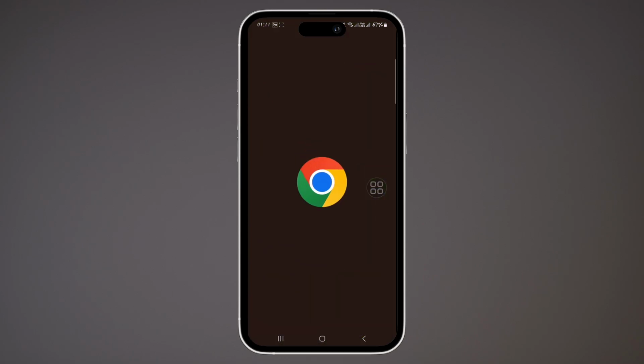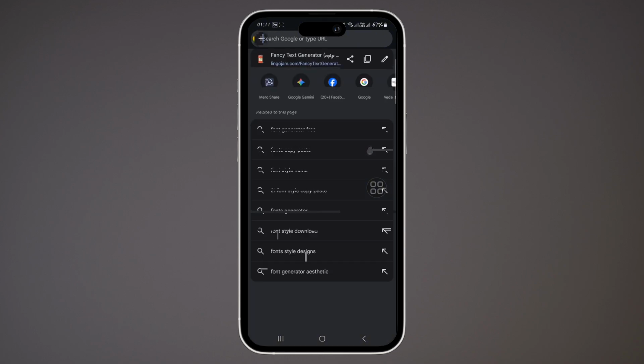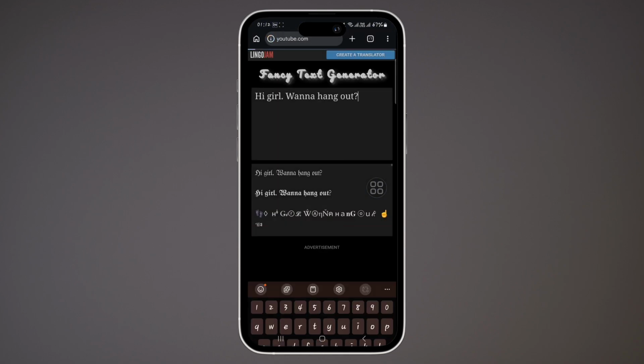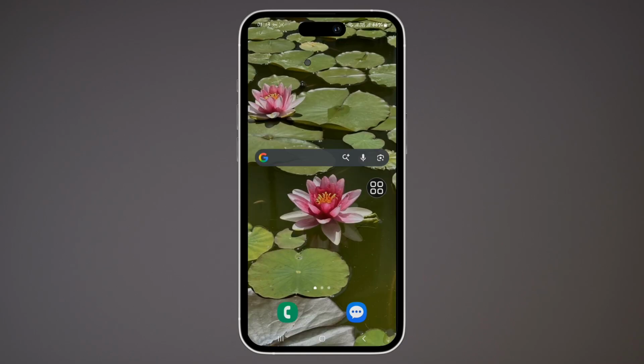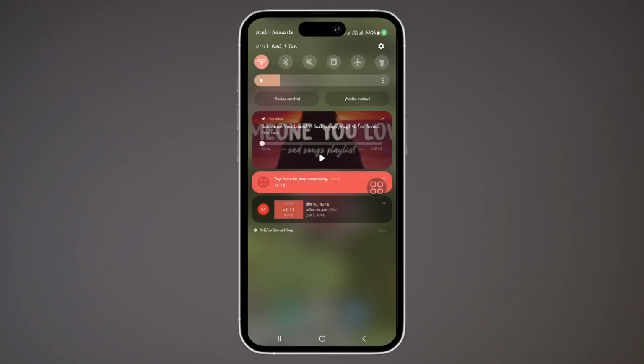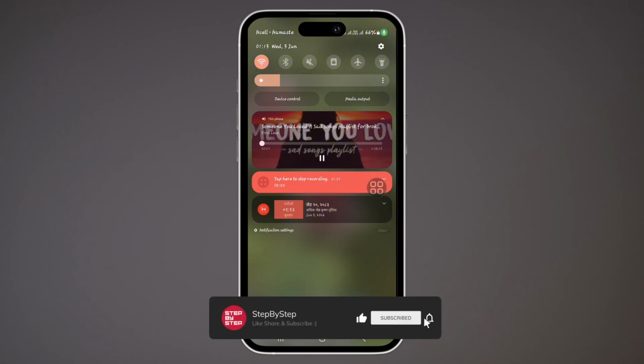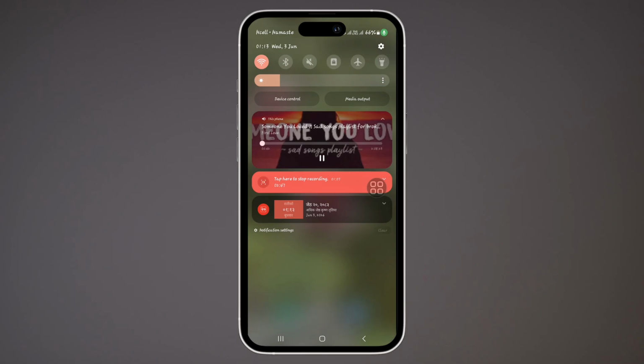And another thing you can do is go to your Chrome application, search for youtube.com, find the video that you want to play, go to your home page, open your navigation bar from the top, and then tap on play if you are playing music on YouTube. This way, the song or the music will play in the background.